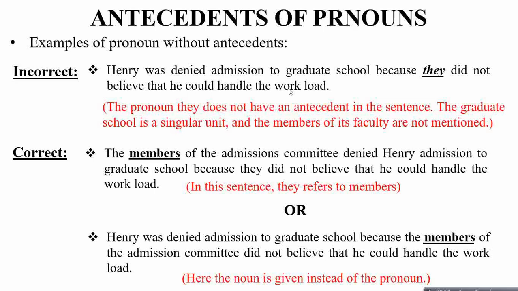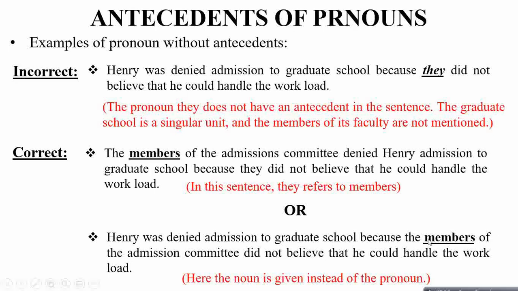So the correct will be: the members of the admission committee denied Henry admission to the graduate school because they did not believe that he could handle the workload. Now the pronoun they is referring to these members. Now these members is the antecedent for this pronoun they. So now it is referring and it should be in agreement with the number as well. इसको आप इस तरीके से भी लिख सकते हैं.